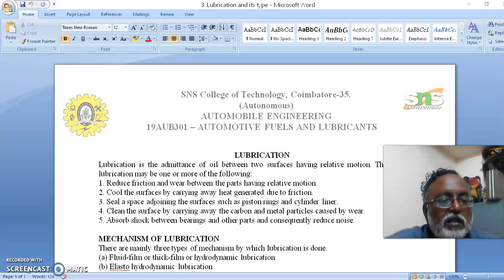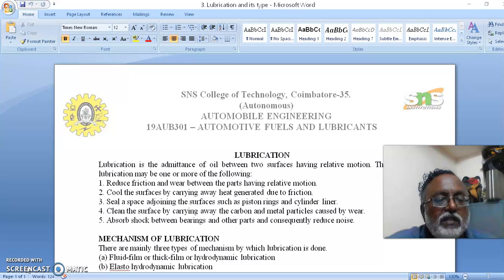The third one is seal a space adjoining the surfaces such as piston rings and cylinder liner.